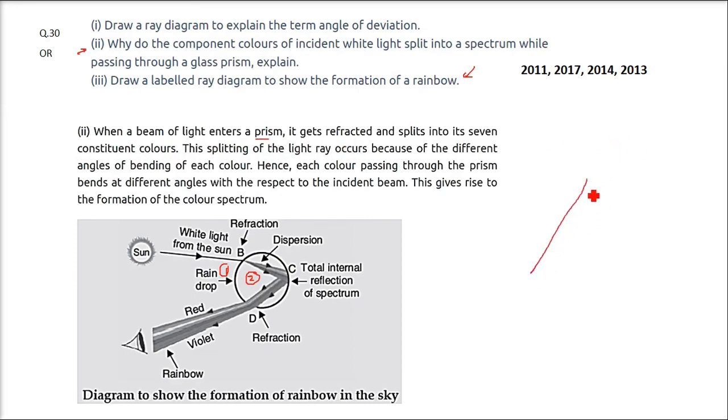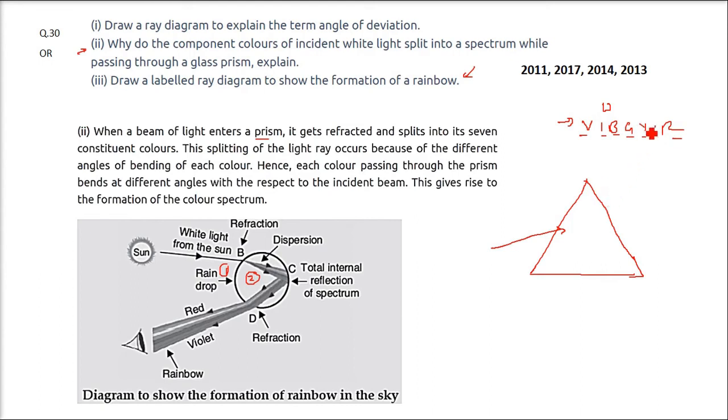So when a beam of light enters a prism, I'm going to answer this now. So this is a prism. I cannot make it 3D because a prism is actually 3D, so I'm taking the front view. When a beam of light enters a prism like this, it gets refracted and splits into 7 constituent colors. As I said, white light has 7 constituent colors, VIBGYOR: violet, indigo, blue, green, yellow, orange, and red.